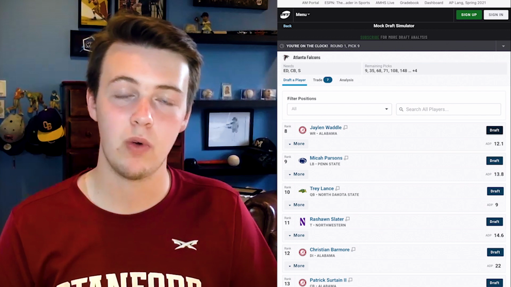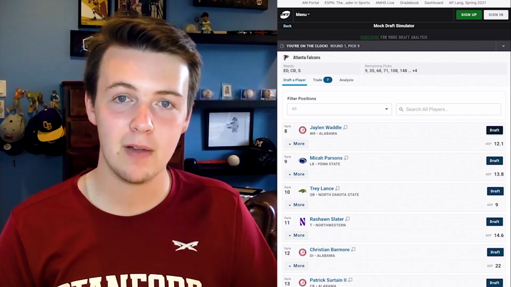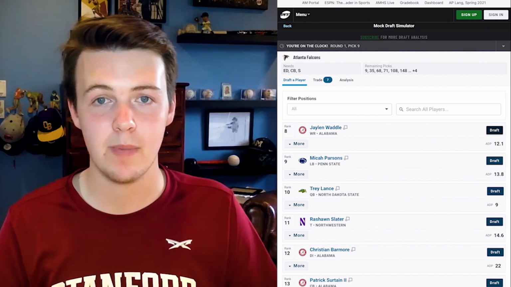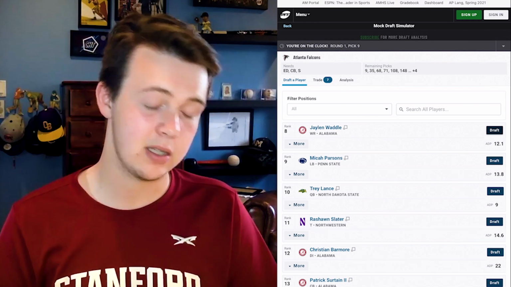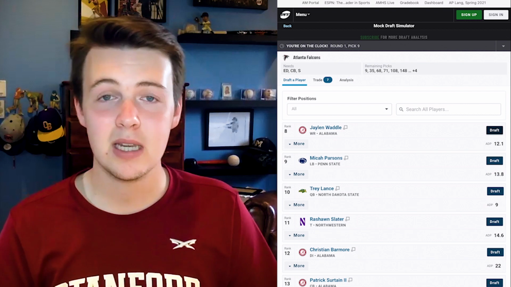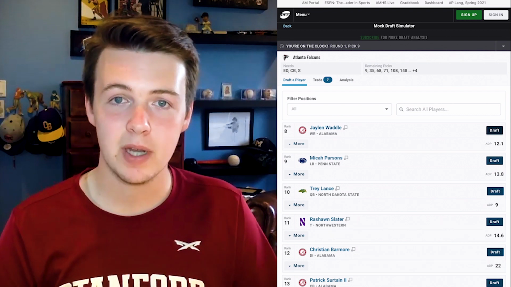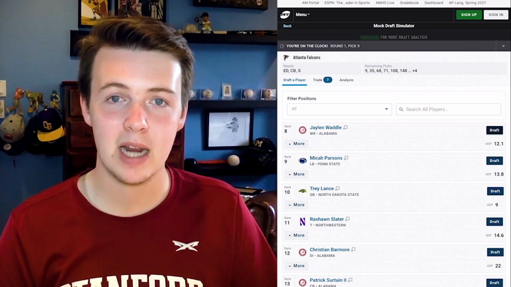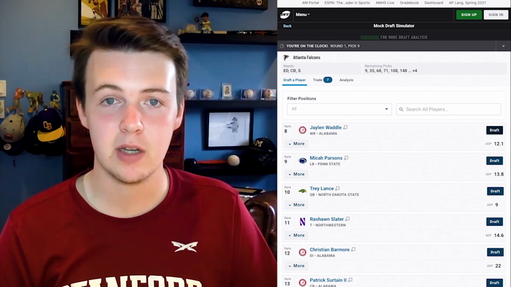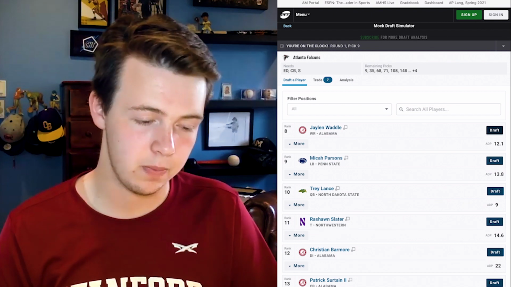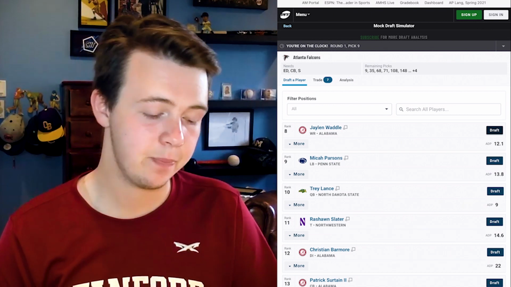Now they have DJ Moore, Robbie Anderson, Christian McCaffrey in the backfield. Now they have Kyle Pitts at tight end. So if Sam Darnold can't make it work with those weapons, he's not the guy. Considered also Trey Lance here, but since he's more of a project and so is Sam Darnold, I went with Kyle Pitts here, just an elite prospect at his position and also just an elite prospect in general, probably one of the more likely players in this draft to become a Hall of Famer. So Panthers jump on that option at pick 8.